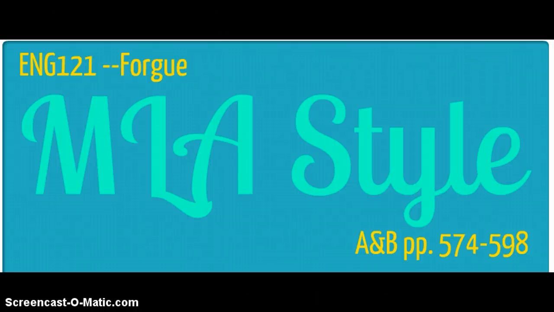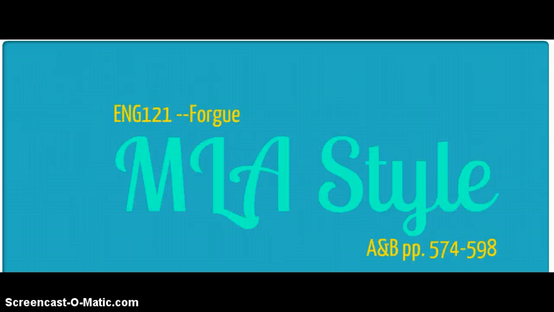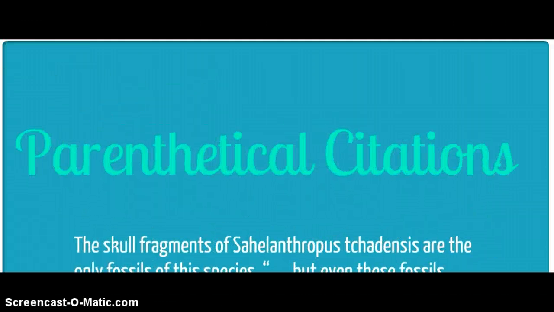English 121, Day 16, MLA Style, from the Allen and Bacon Guide, pages 574 to 598. When using MLA Style, first be sure to be aware of the format for parenthetical citations.